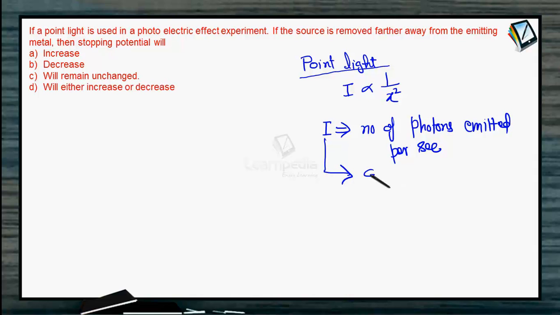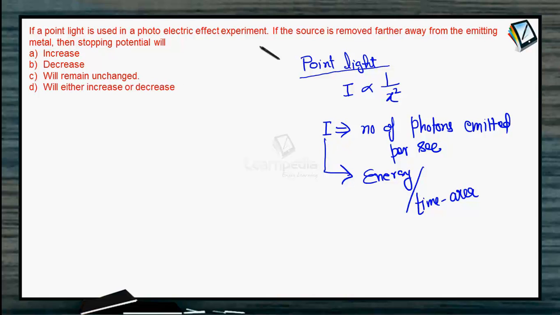Intensity is basically energy per unit time per unit area, and it is proportional to the number of photons emitted per second, because it is the total energy of the photons which makes up the energy of light. So a decrease in intensity means the number of photons must have decreased.